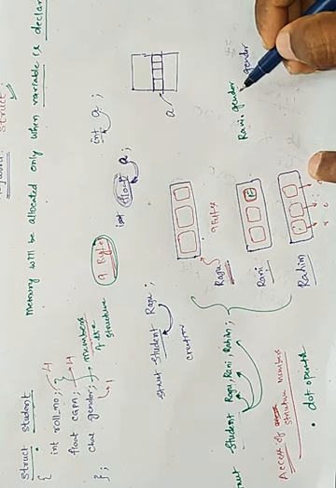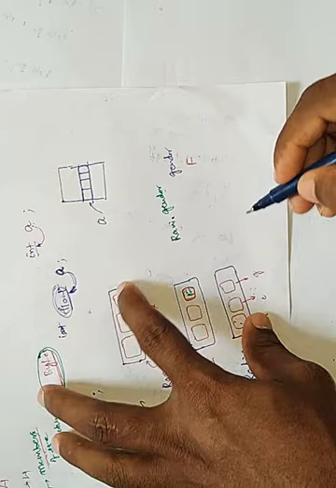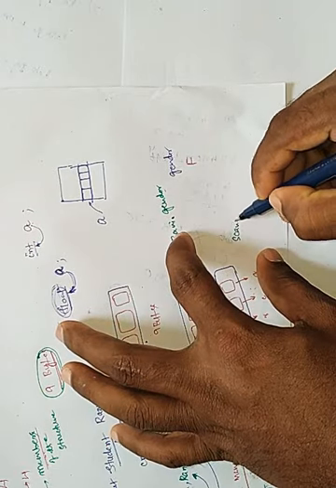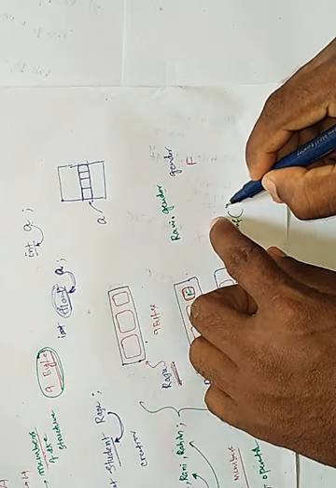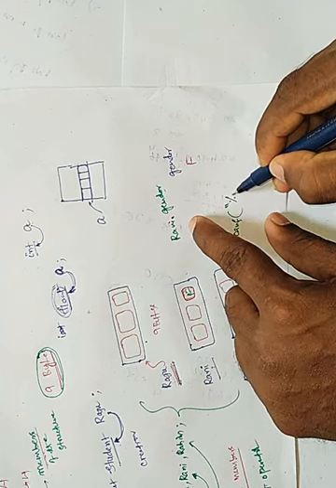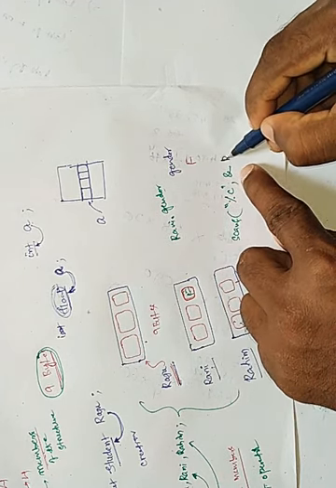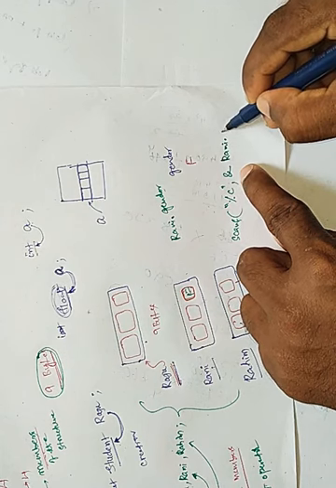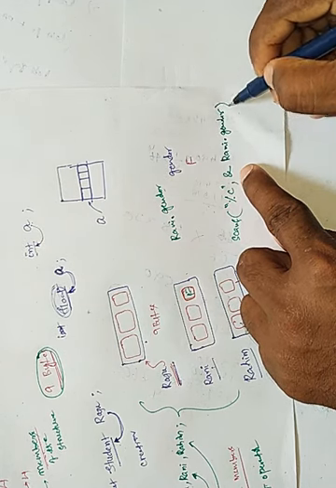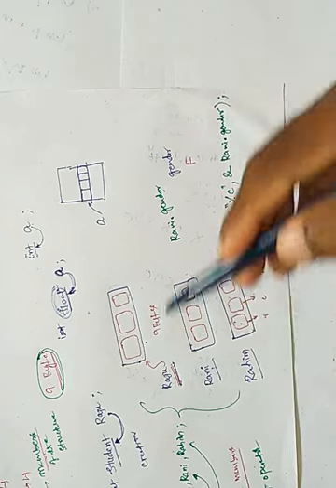If I want to read it with the help of scanf, how is it possible? Very simple. Scanf. I want to read this character. Therefore, %c, comma, ampersand, Rani dot gender. This is how we can access the members of a structure.